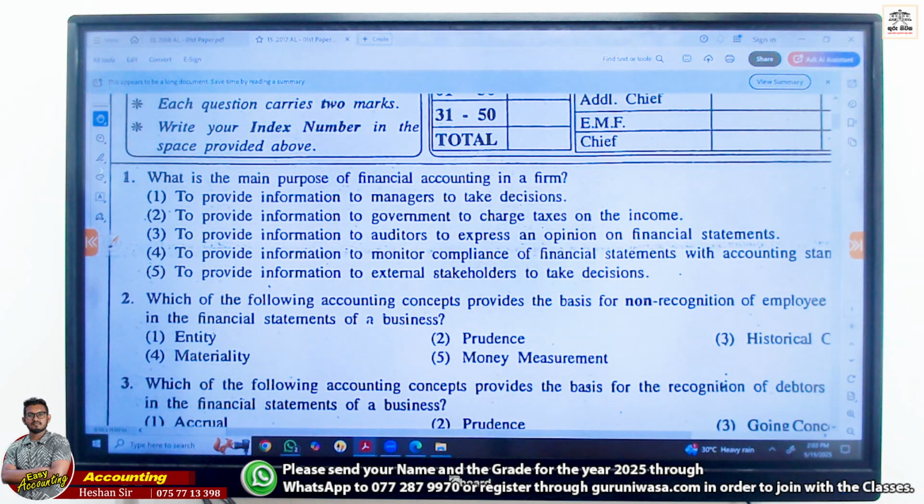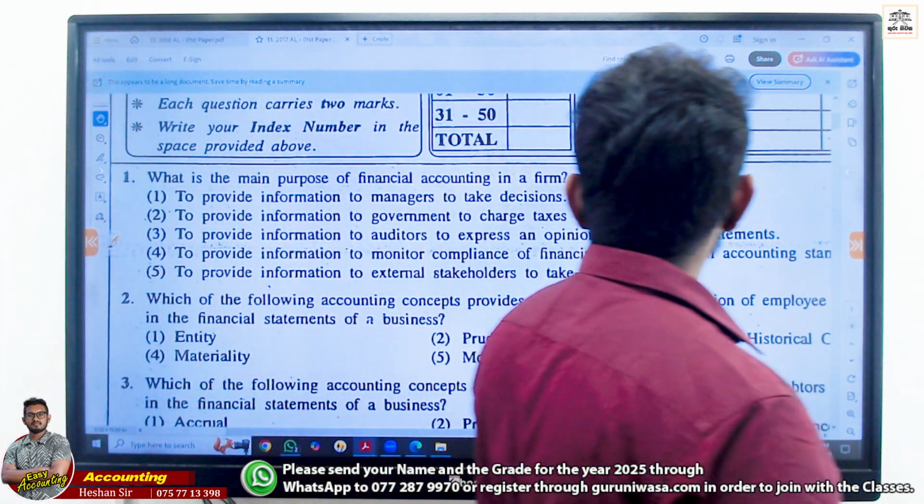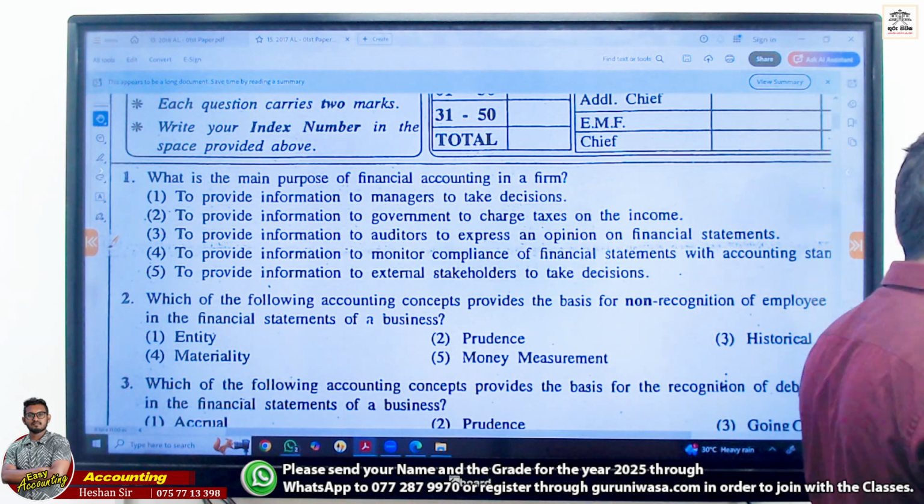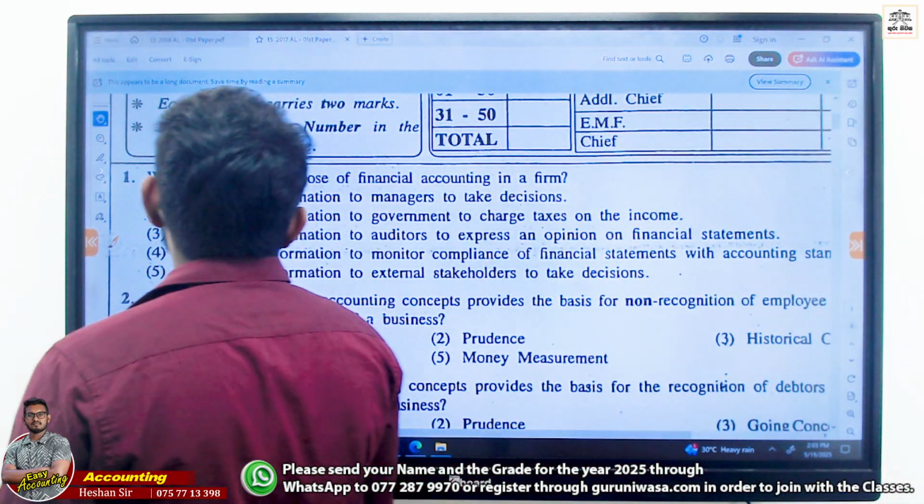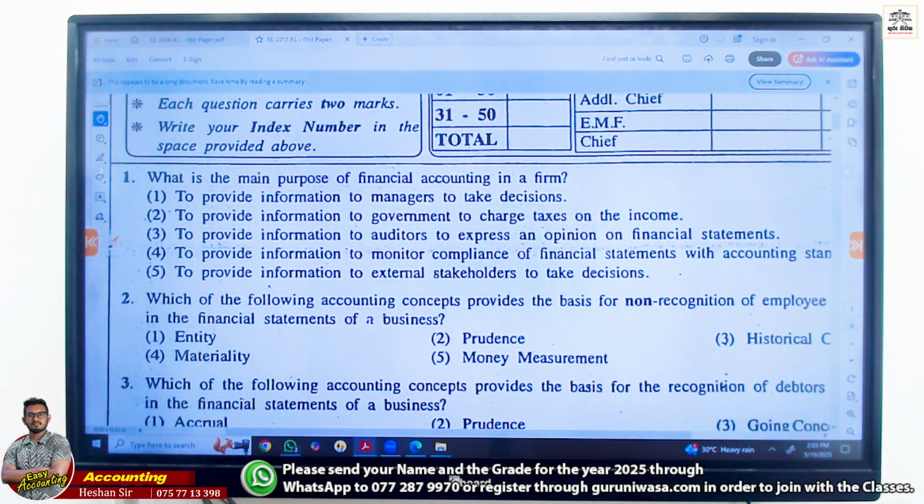2017, question number 1. What is the main purpose of financial accounting in a firm? They're asking about financial accounting.